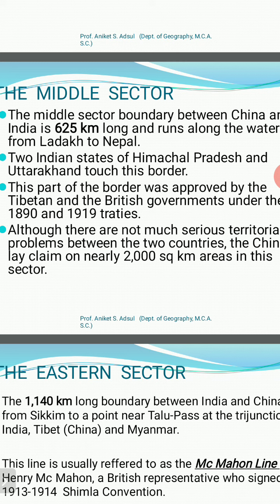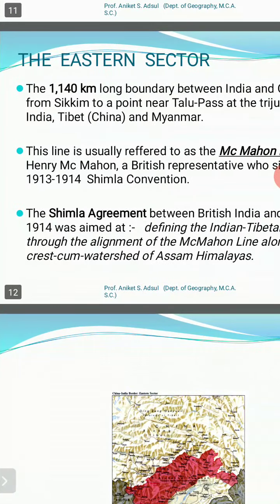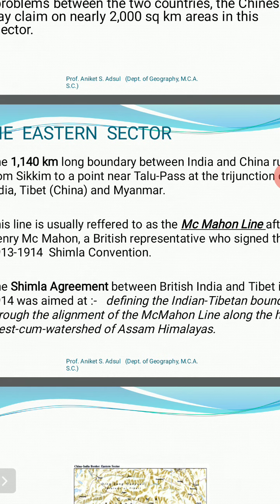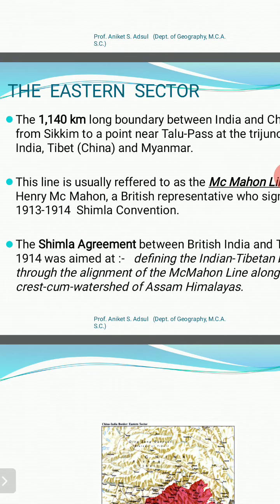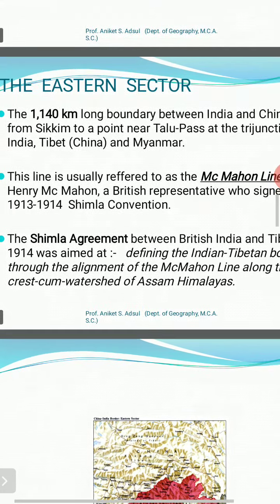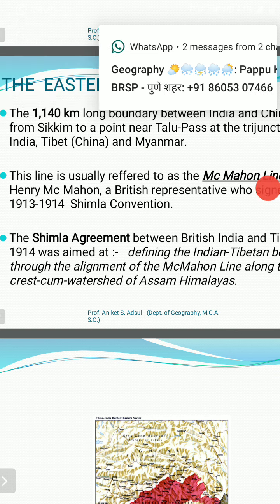The eastern sector extends for 1140 kilometers, and the states of Sikkim and Arunachal Pradesh of India share a border with the Tibet province of China. The Talu Pass is a tri-junction between India, the Tibet province of China, and Myanmar. This line is largely referred to as the McMahon line because of the British representative Henry McMahon, who delineated this line in the 1913-1914 Shimla Agreement. So this agreement has demarcated the line over this part.